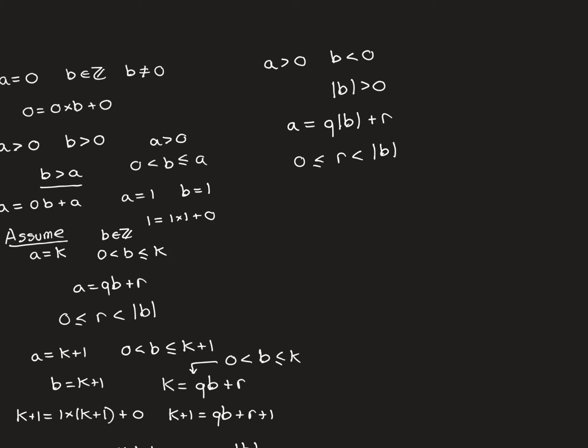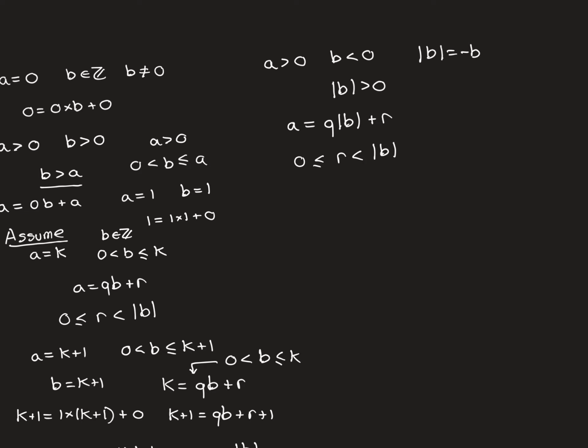Good. So now I want to use this to show that I can find a way of writing this in terms of b that is also going to satisfy the Euclidean division property. So I know that mod b is just equal to negative b, so b was a negative number, therefore mod b is just equal to minus b, which is the positive version of it.